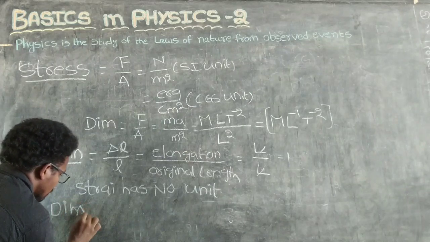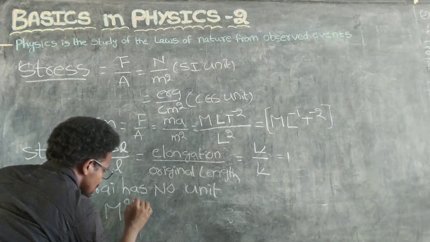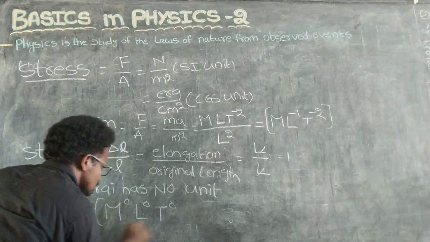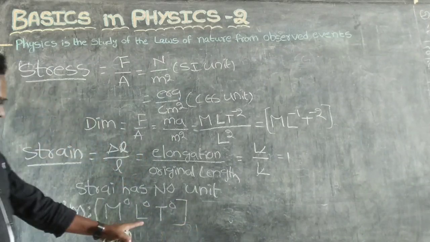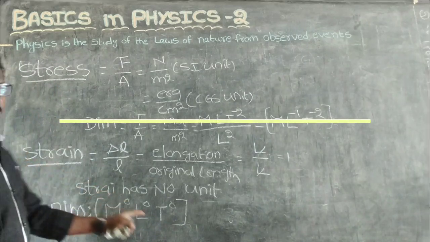What is the dimensional formula of strain? There is no mass, there is no length, there is no time. So this is the strain dimension.